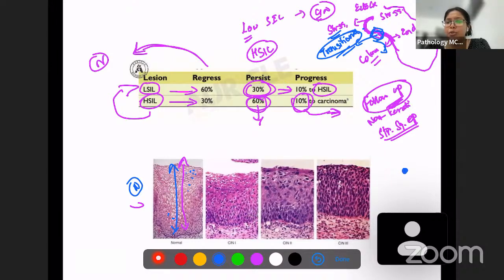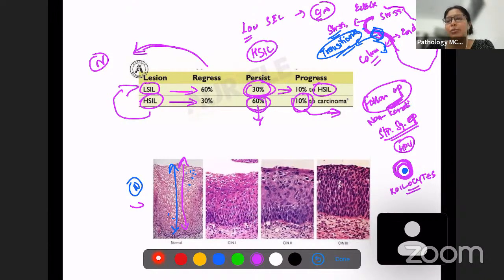And you can see one more thing, that surrounding the nucleus there is an empty space, and then you have a cytoplasm here. These are cells which are very frequently observed in HPV infection. Even in benign infections with HPV, you can observe these kinds of cells. Cells with a darkly stained, a little bit enlarged nucleus, and surrounding the nucleus you can see a clear space. These cells are known as koilocytes.